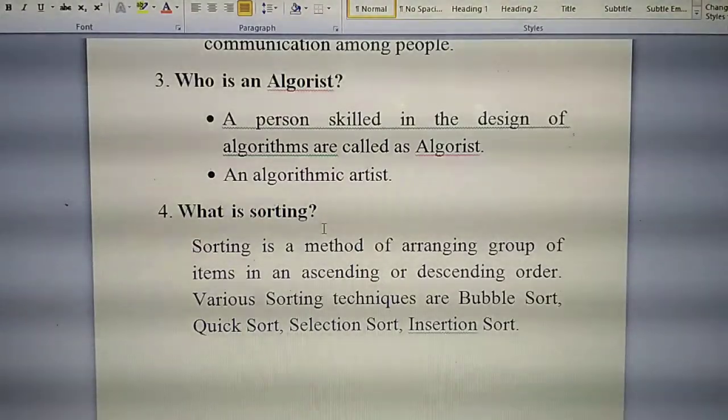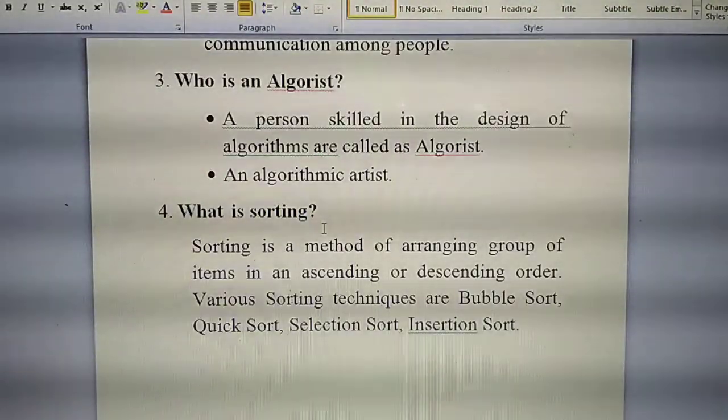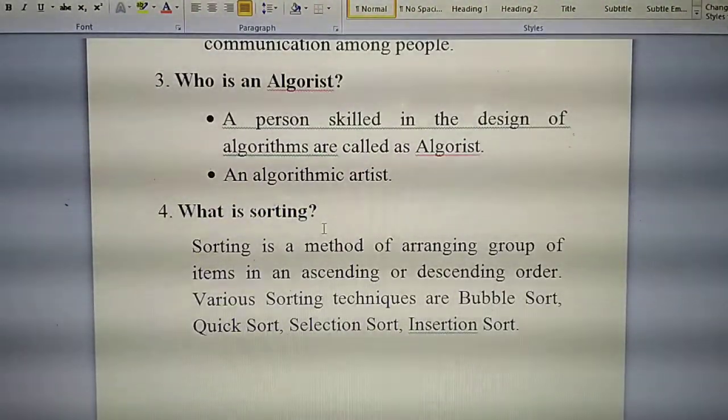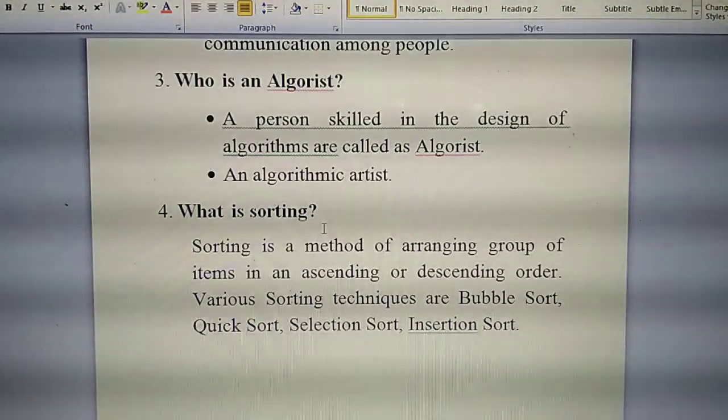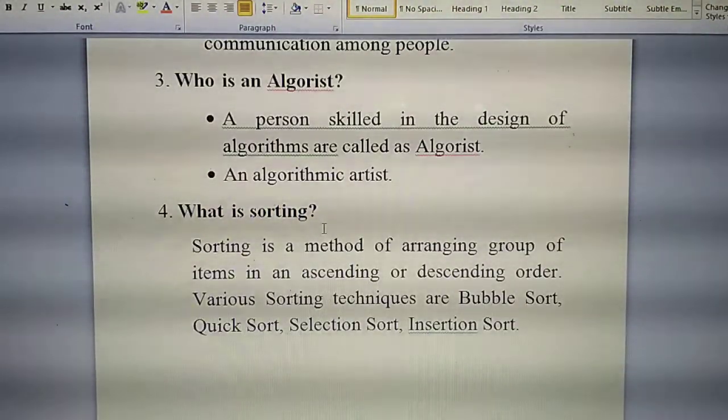Various sorting techniques are bubble sort, quick sort, selection sort and insertion sort. Write fast. Completed. Shall we move to the next question?